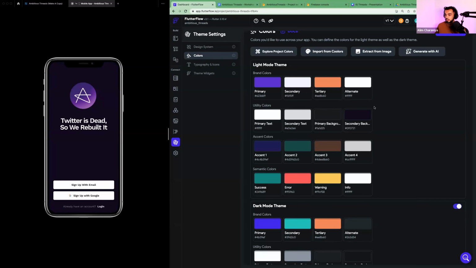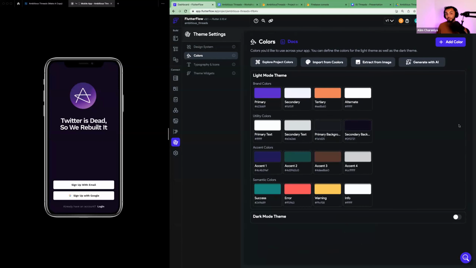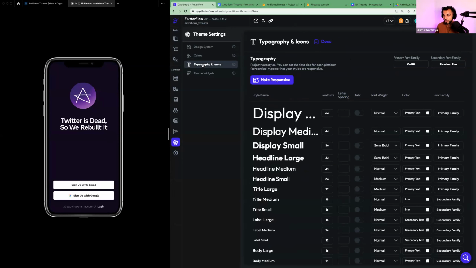Beautiful. The next thing from here is to disable dark mode, because this will cause problems if we don't properly enable dark mode. And since we don't have much time today, we're going to disable dark mode to keep things simple. Okay, beautiful. Awesome. So you set up your colors, and the next step is to set up your fonts.